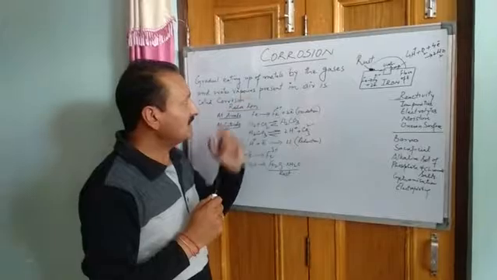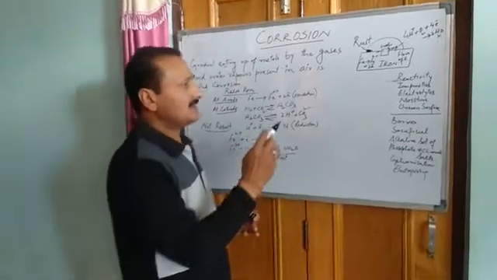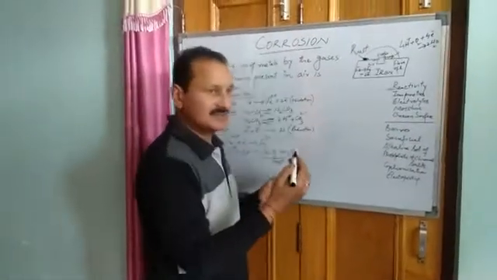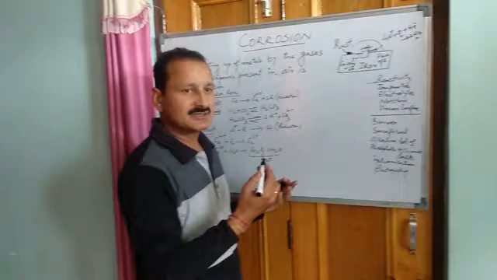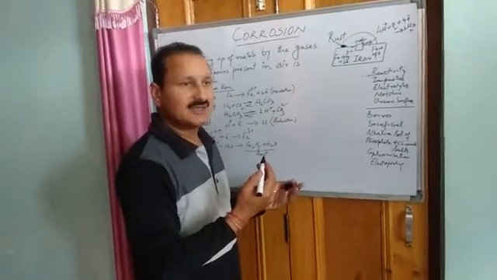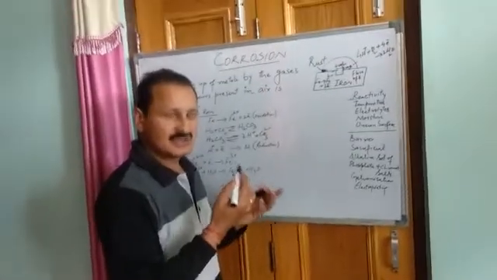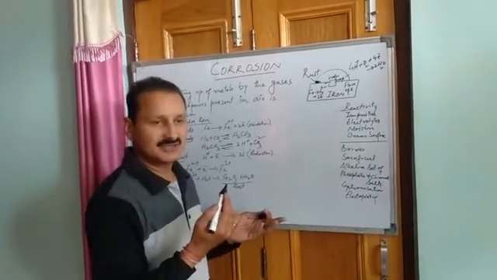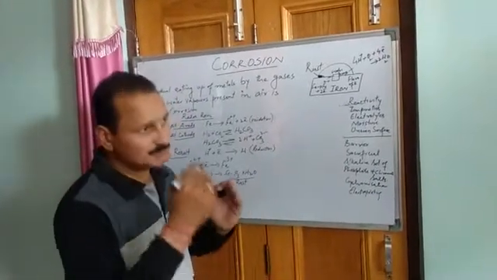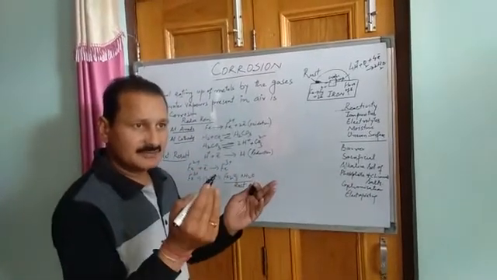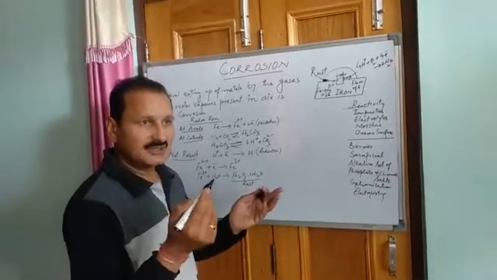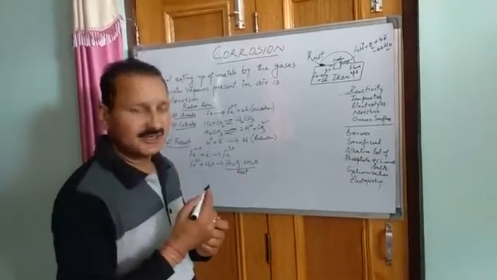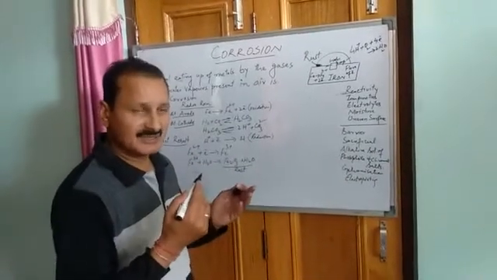What does this mean? This means that when metals, and especially which metals? The more reactive metals like zinc, potassium, sodium, iron. When these metals are exposed to air, the moisture, the pollutants that are present in the air, what happens to those metals?